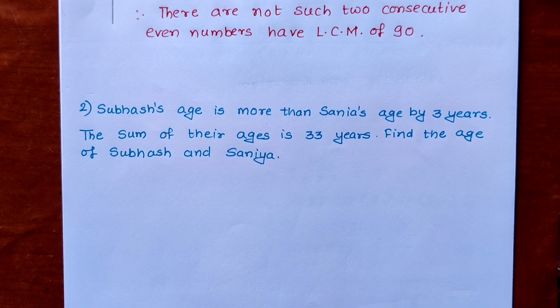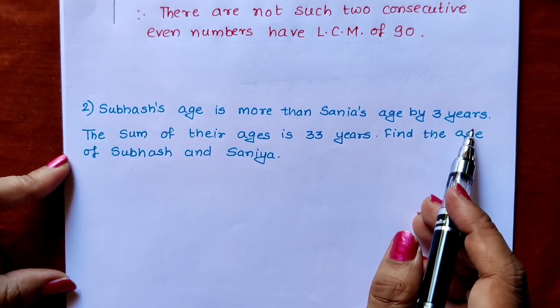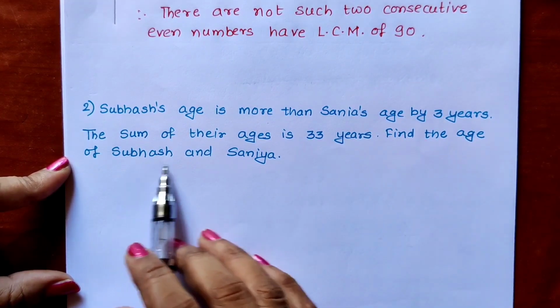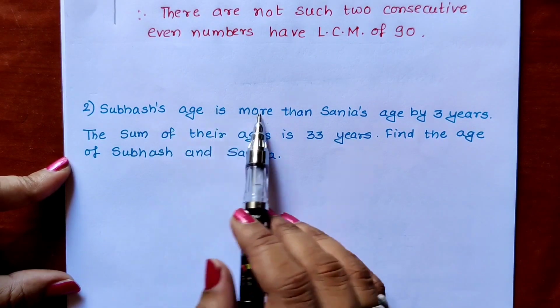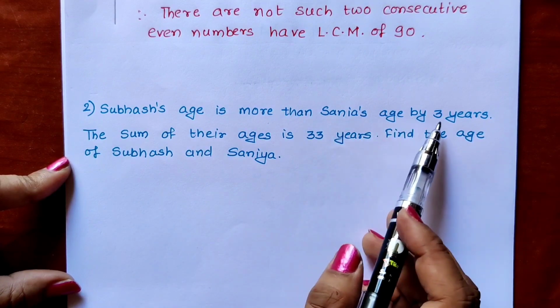Second sub question is, Subhash's age is more than Sania's age by 3 years. The sum of their ages is 33 years. Find the age of Subhash and Sania. We have to find both of their ages, and we don't know any one of their ages. We only know that Subhash is bigger than Sania by 3 years.